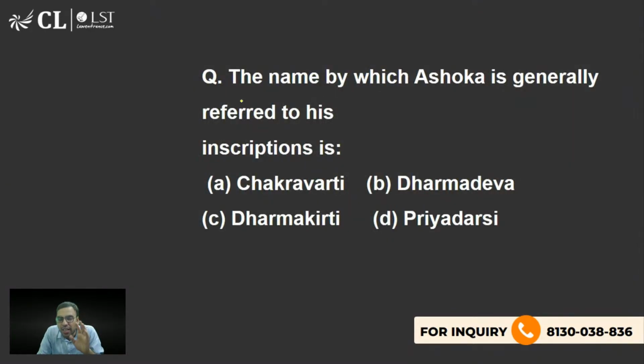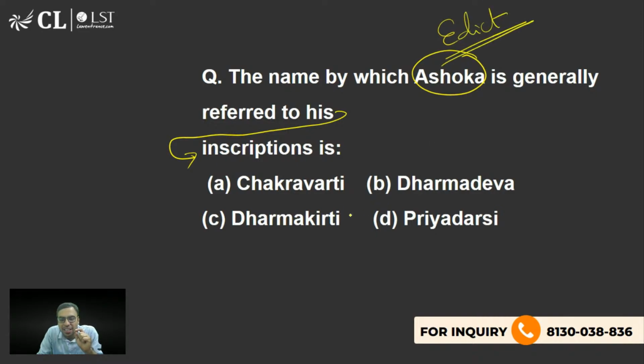So the first question is, please see, these are the questions which are asked in various standard exams. And the reason why I'm giving it is because these are getting repeated in different exams. So the name by which Ashoka is generally referred to in his inscription is Chakravarti, Dharmadeva, Dharmakriti, Priyadarshi. What is the right answer to this question? And please tell me the name of the expert who had found that this name is nothing but Ashoka. Who is that person? And you will find the edict in which state of India.